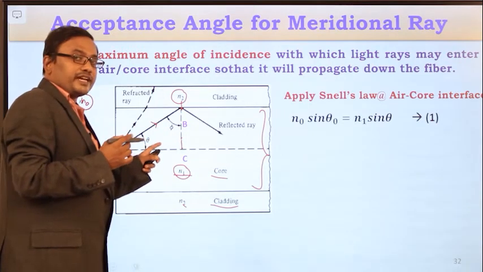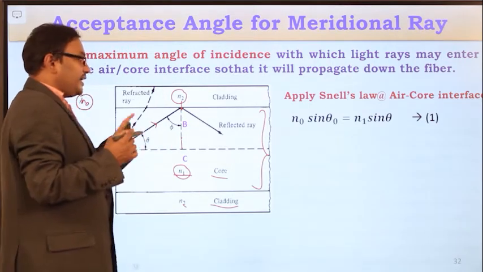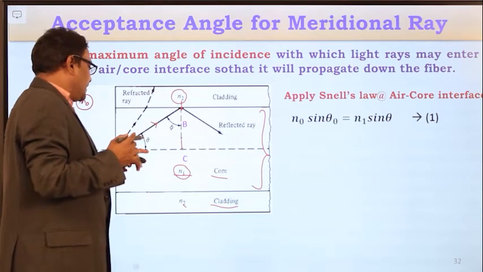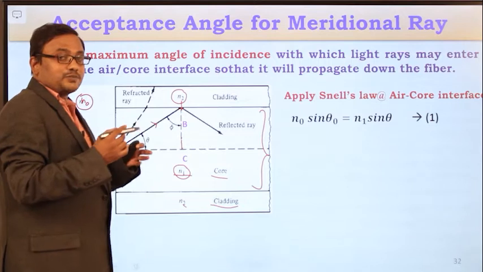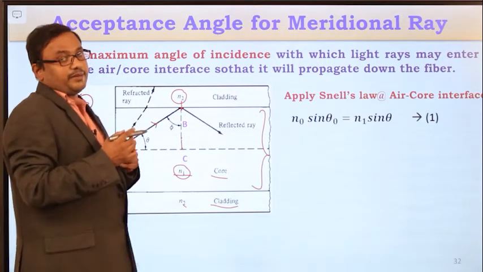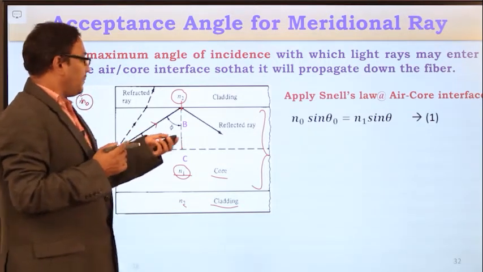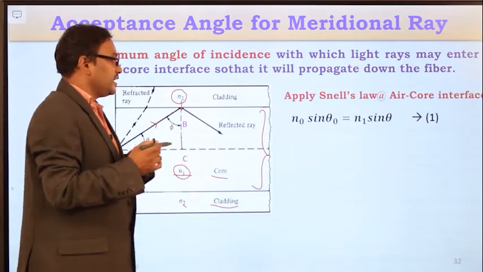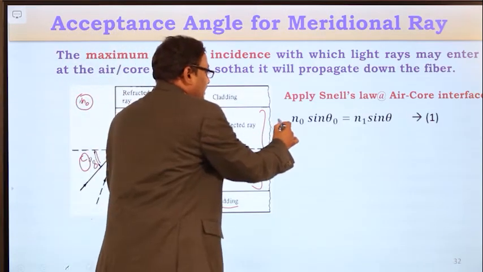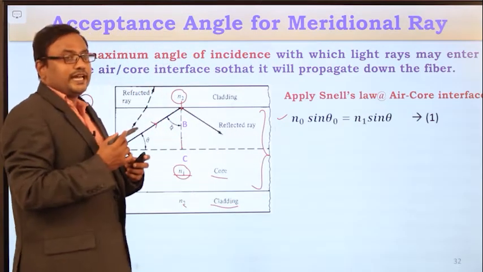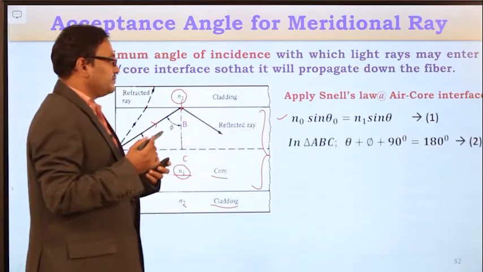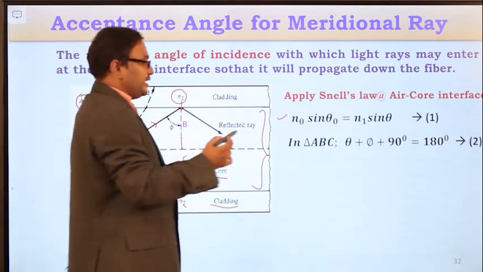So the core medium's refractive index is n1, and n1 into sine theta. This theta is the corresponding angle with respect to the fiber axis. So if you apply Snell's law at the air-core interface, you will get the expression n0 sine theta naught is equal to n1 sine theta. And now we will get the expression for theta.